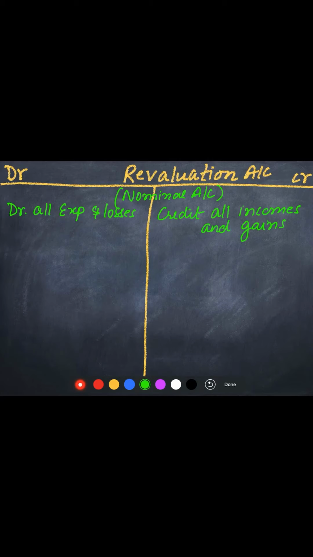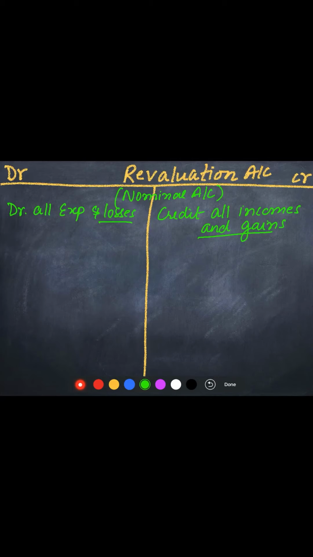So we will have to see that when the value of an asset is changing, whether the change in the value of asset or liability results in a loss or whether it results in a gain or income for the business, and accordingly it has to be recorded. Let us first consider an increase in the value of an asset. When the value of an asset increases, it means what? The value of property is increasing.